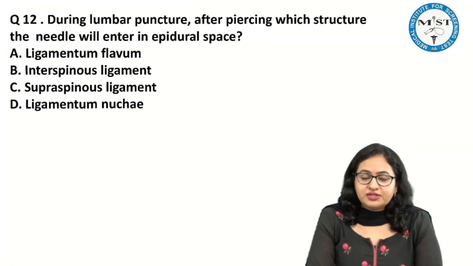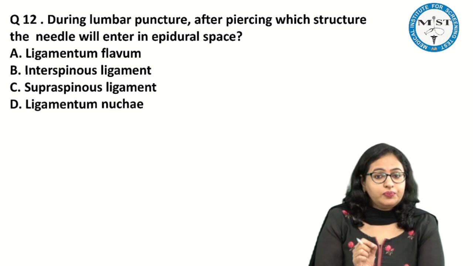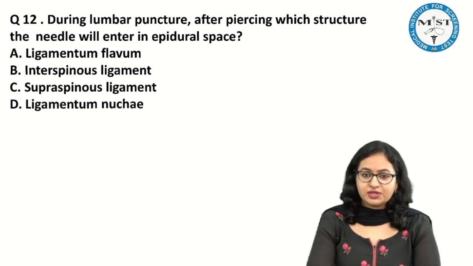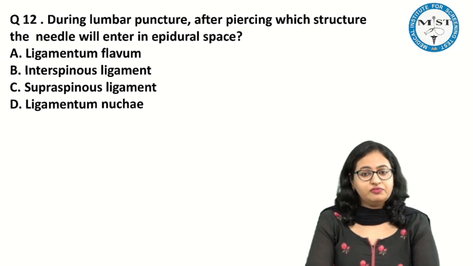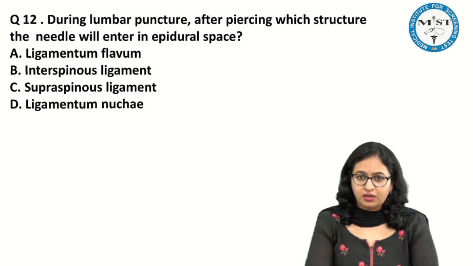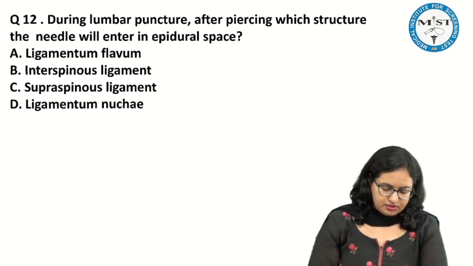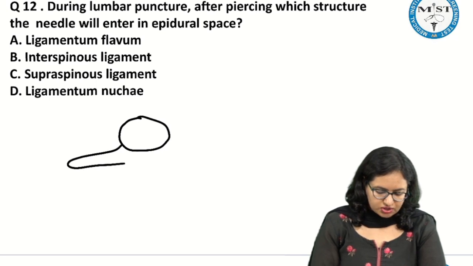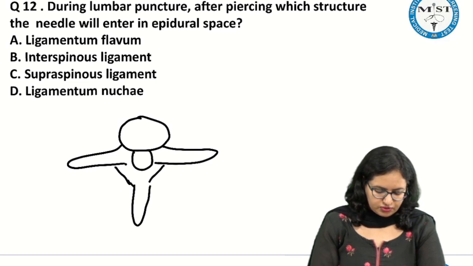Now in this question it says, during the lumbar puncture, after piercing which structure will the needle reach the epidural space? Now over here you should be very well aware of the ligaments which are present between the vertebrae. As we have already talked a lot about the basic structures of the vertebra, I'm just drawing a schematic image.